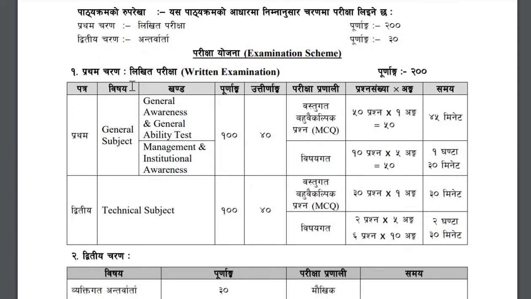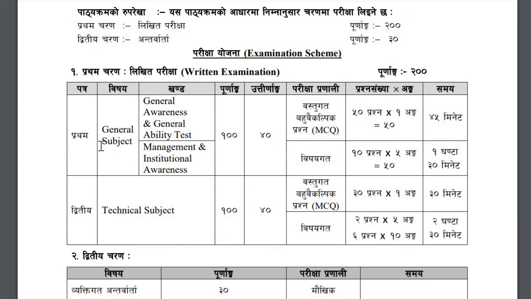This first part of the written exam is divided into two further sections, the first section and the second section. In the first section we have to study the general subject. The first section consists of general awareness and general ability test, and management and institutional awareness. It consists of 100 marks and the pass marks is 40. You have to secure a minimum of 40 marks in order to clear this first section. And you can see here, 50 questions, each of 1 mark, are asked as MCQs.